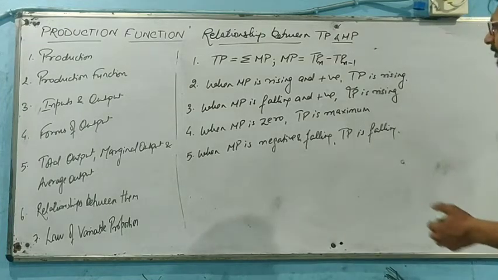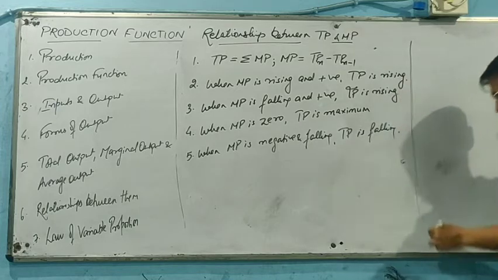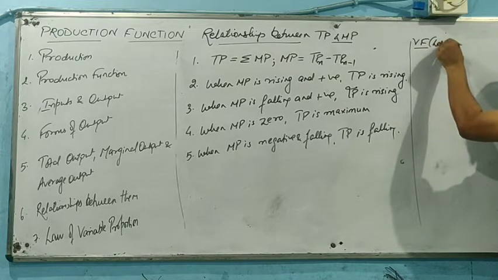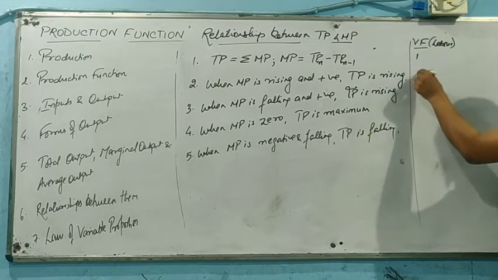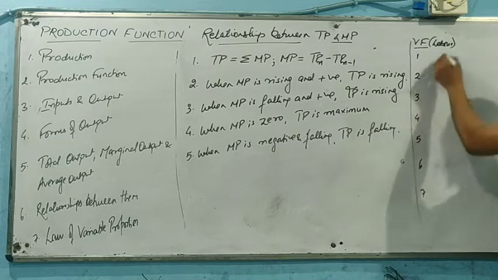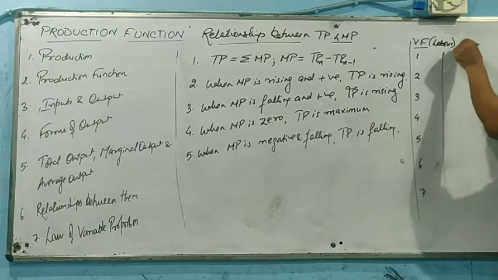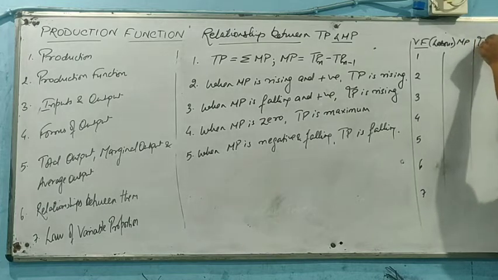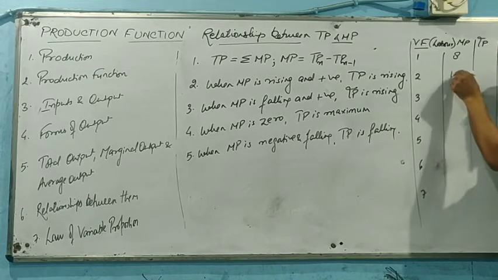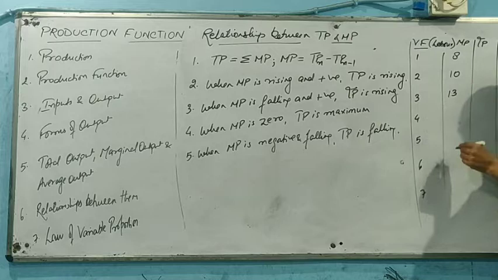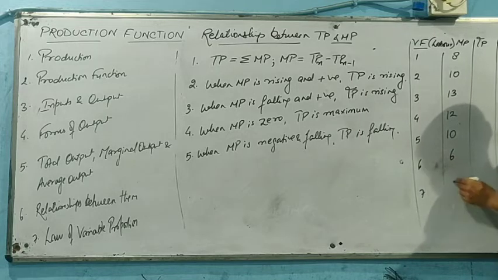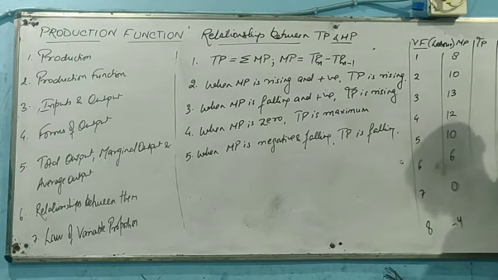If we need to see it with the help of a table, say variable factor, if we have employed labor 1, 2, 3, 4, 5, 6, or let it be 7. Then marginal product: initially it will be say 8, 10, 13, then it will be on decrease mode, 10, 6, 0, minus 4.